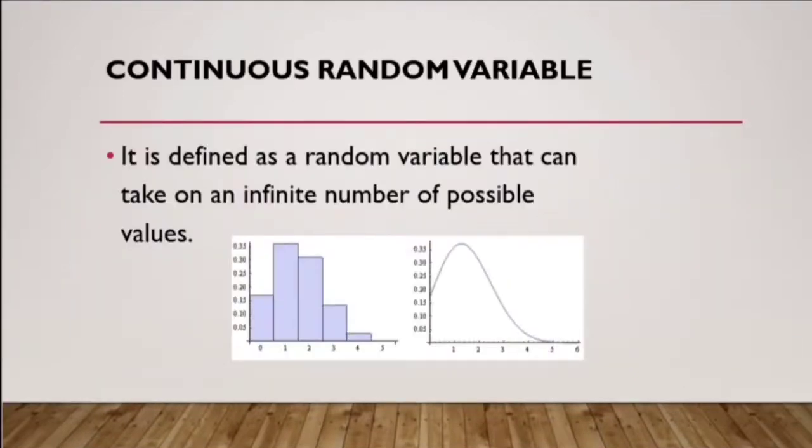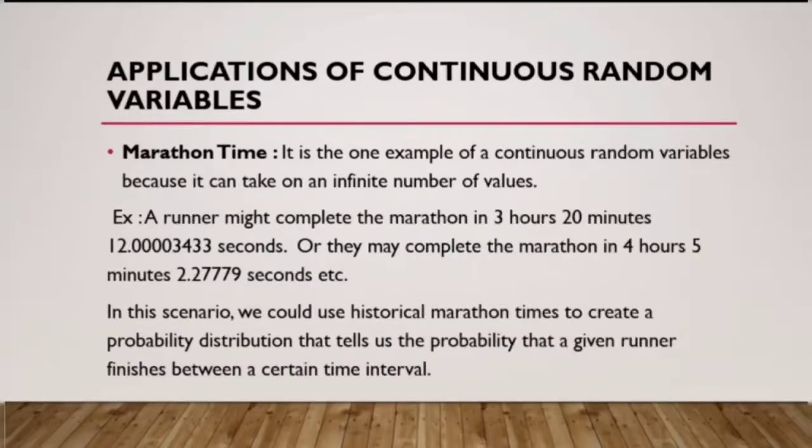Continuous random variables. It is defined as a random variable that can take on an infinite number of possible values, and a continuous random variable is uncountable. Here are a few applications of continuous random variables.